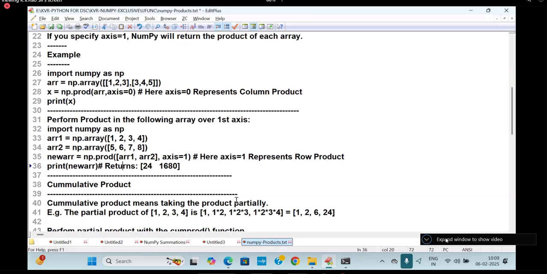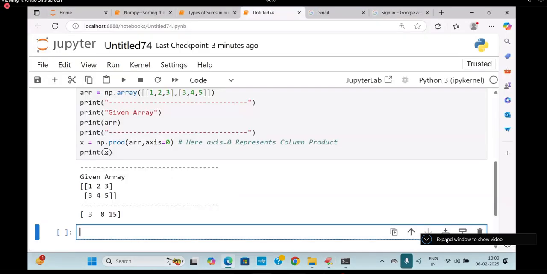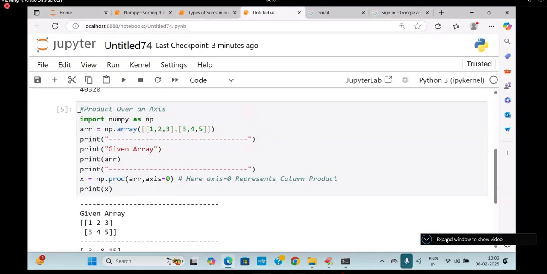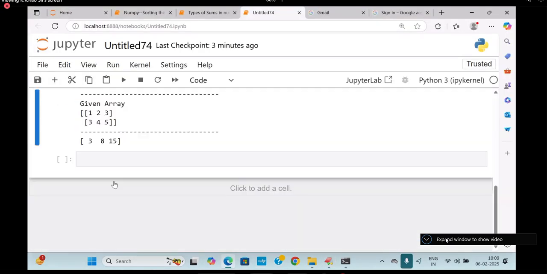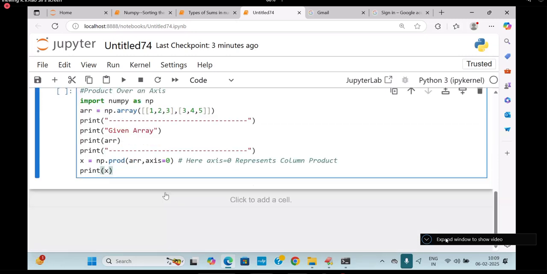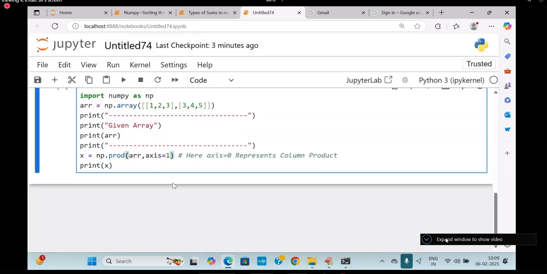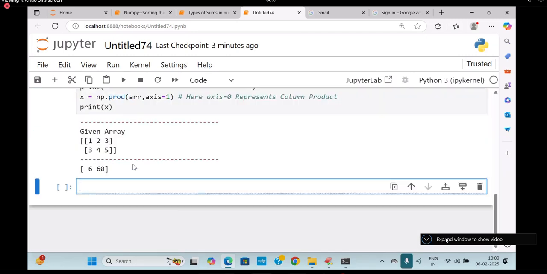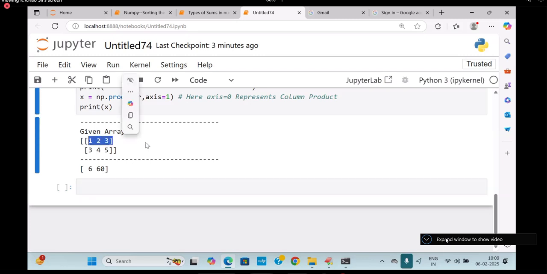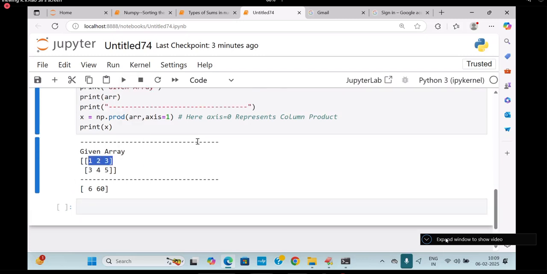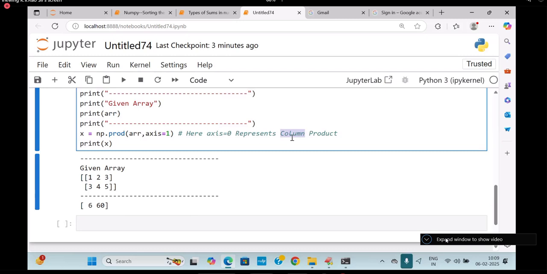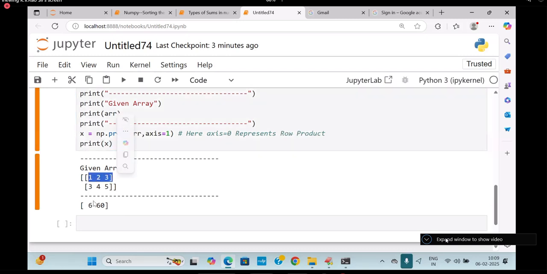Carry the same thing. You try to follow me once. Axis is equal to 1 I am writing, just to check it. So what is going to happen? 1 into 2 into 3. Come on. Axis is equal to 1 is called what? Come on. 1 into 2 into 3, then 3 into 4 into 5. 3 into 4, 12. 12 into 5.